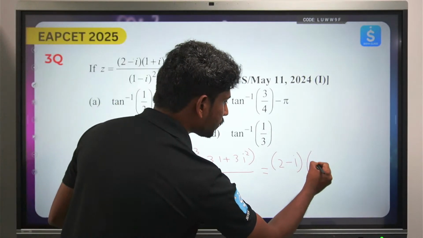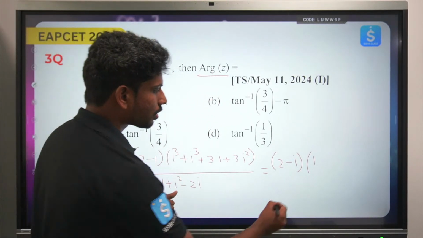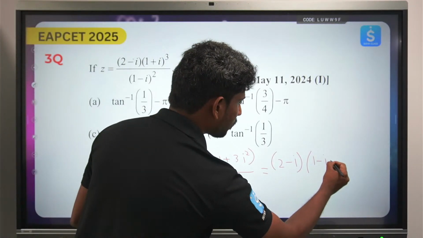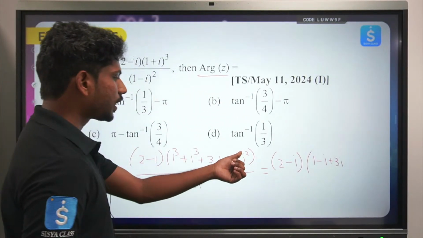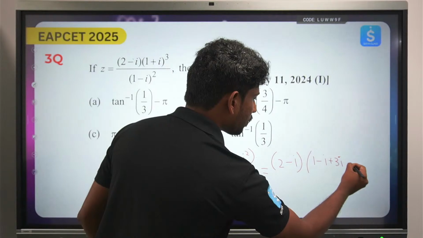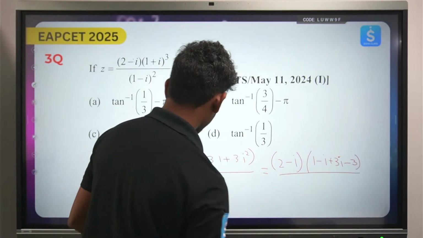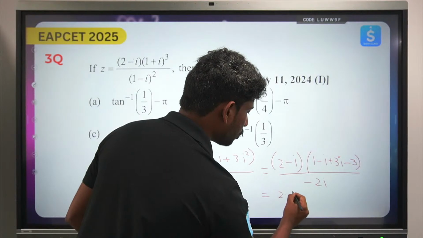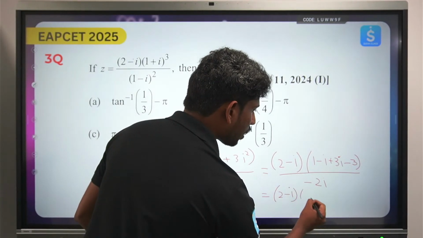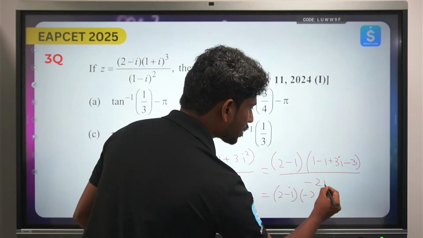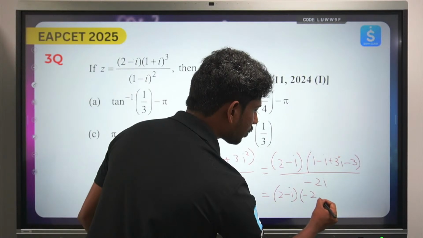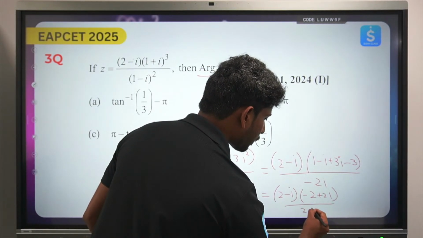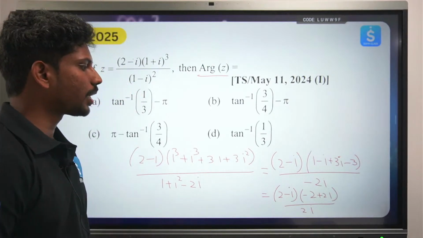So that will become, i square is minus 1, so it will become minus i, and next 3i plus 3i, next 3i square is minus 3. Now what is i square, this will become minus 2i. Okay, 2 minus i, now 1 minus 3 minus 2, 3i minus i, that will be 2i, minus 2 plus 2i by 2i. Okay, minus 2 plus 2i by 2i.